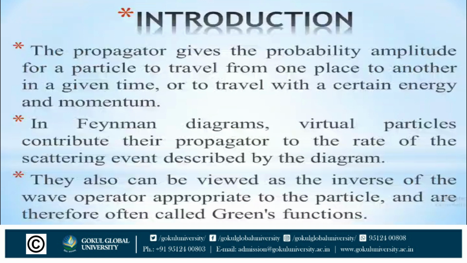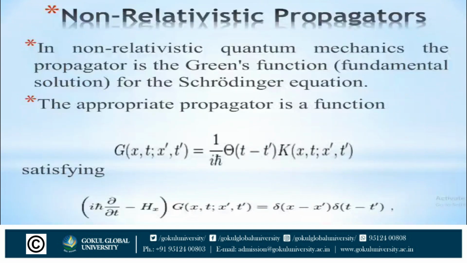So it has different types. First of all, non-relativistic propagators. In non-relativistic quantum mechanics, the propagator gives the probability amplitude for a particle to travel from one spatial point at one time to another spatial point at a later time.